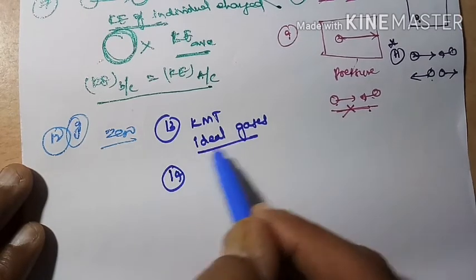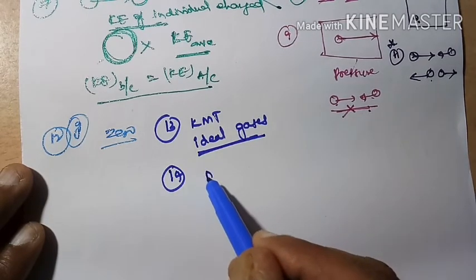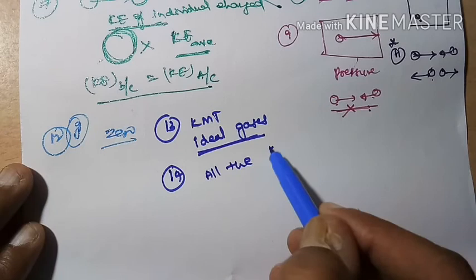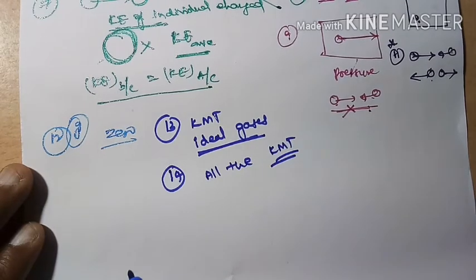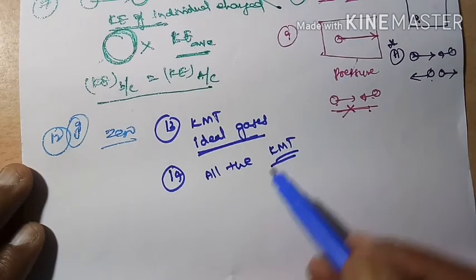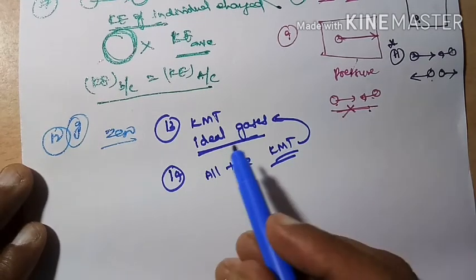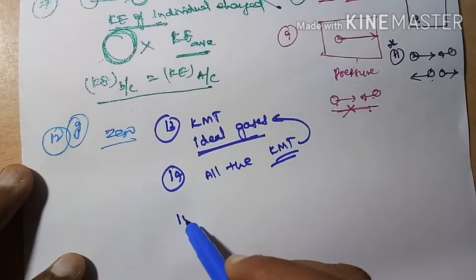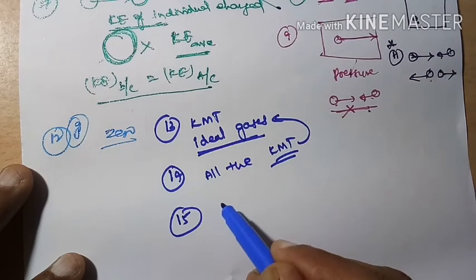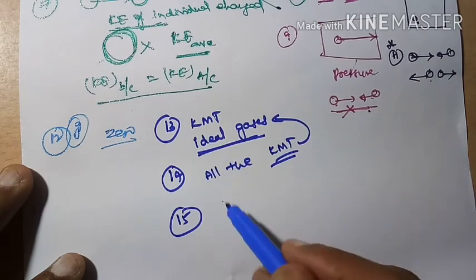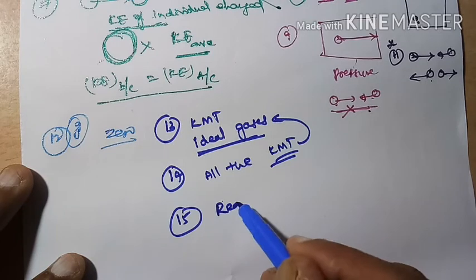Another way to define an ideal gas: the gas which obeys all the assumptions of the kinetic molecular theory is called an ideal gas. The gas which does not obey these assumptions of kinetic molecular theory is called a real gas.